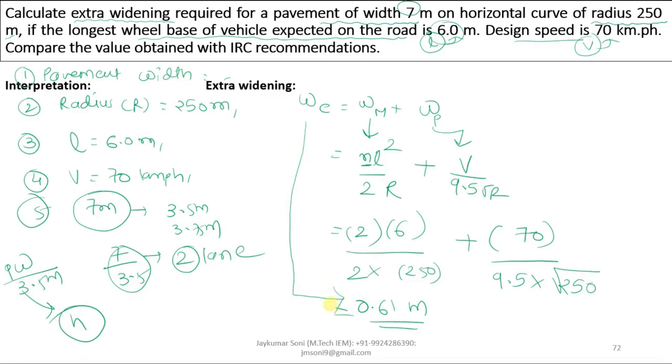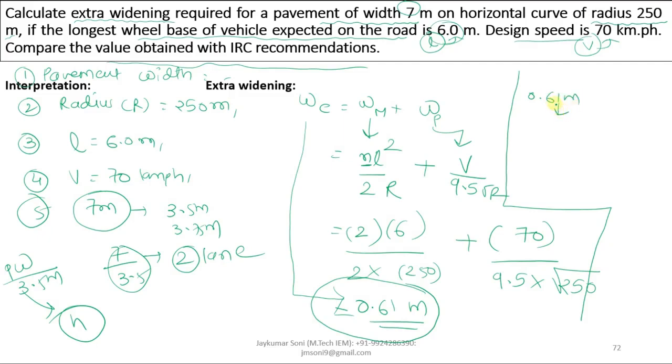It is also stated that we compare the value obtained with IRC recommendations. This is the value, 0.61 meter, for extra widening. Now another part is comparison with the IRC guidelines. The IRC recommends extra widening of 0.6 meter when the radius of curve is 101 to 300 meter. Here the radius given is 250 meter, which already falls in this criteria, so it satisfies the IRC recommendations.